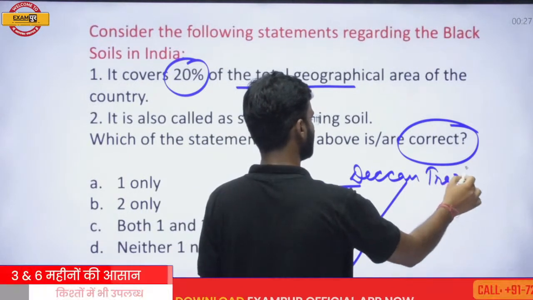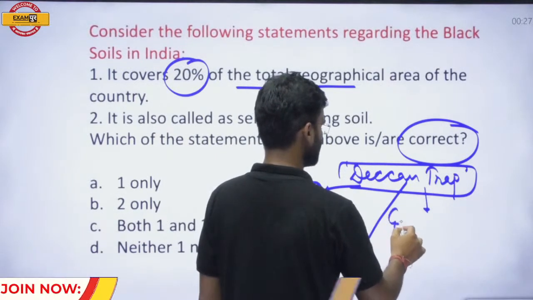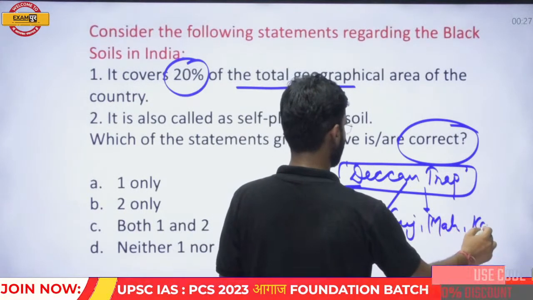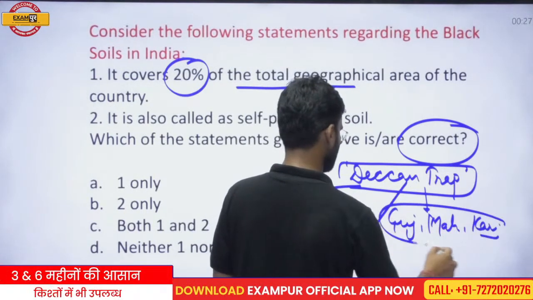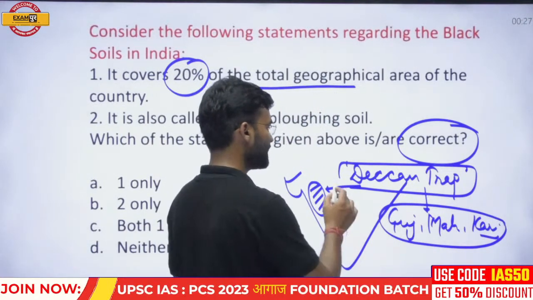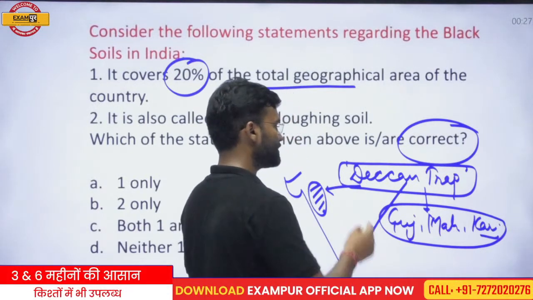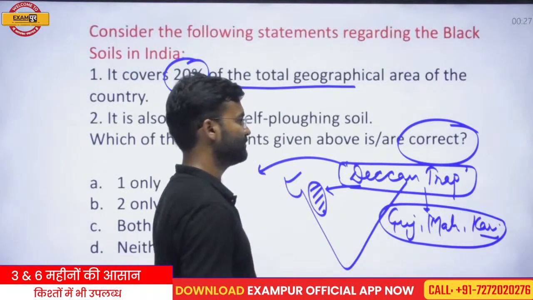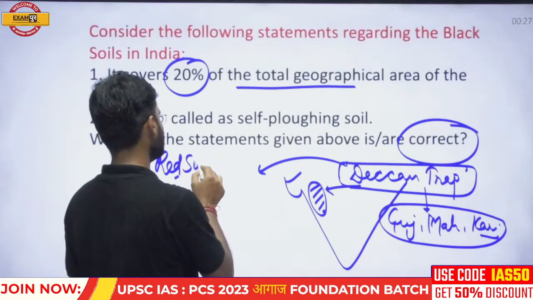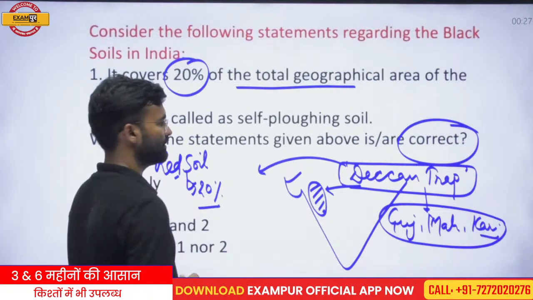So the Deccan Trap is not a large area. The Deccan Trap extends into some part of Gujarat, some part of Maharashtra, and some part of Karnataka. So the maximum area of black soil is found in this region, in this Deccan Trap plateau. Okay. So the Deccan Trap does not contribute 20%. So red soil contributes approximately 20%, and this is found at the second level.